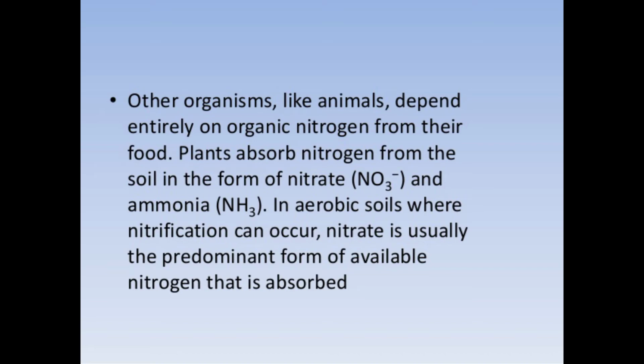In aerobic soil where nitrification can occur, nitrate is usually the predominant form of available nitrogen that is absorbed. Plants easily absorb this form, and the nitrogen in the soil is provided to the plant.